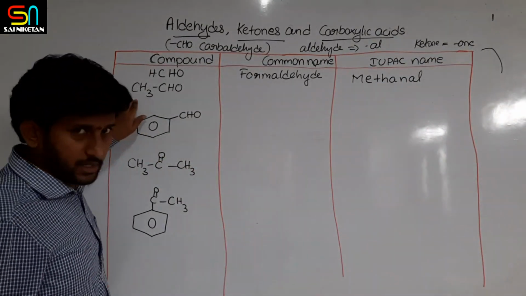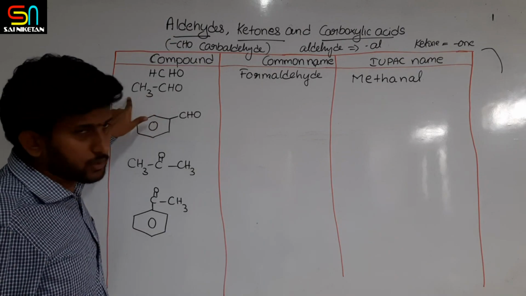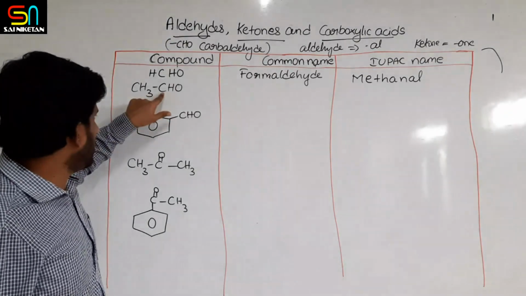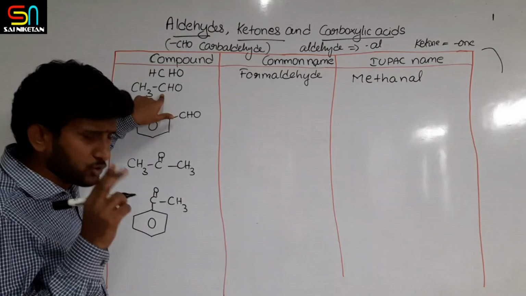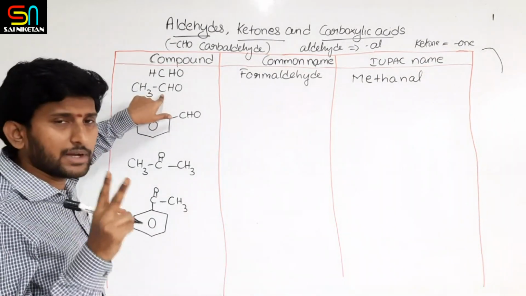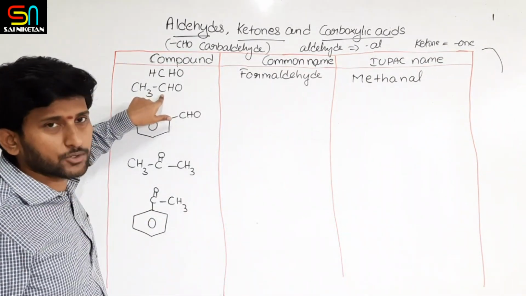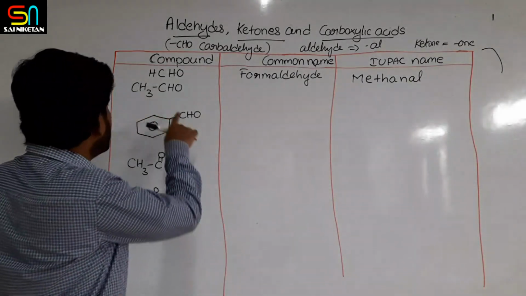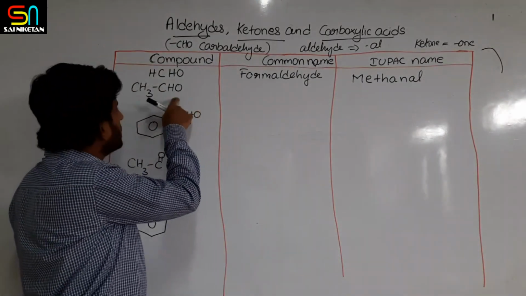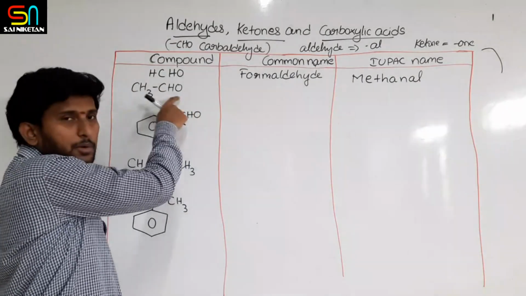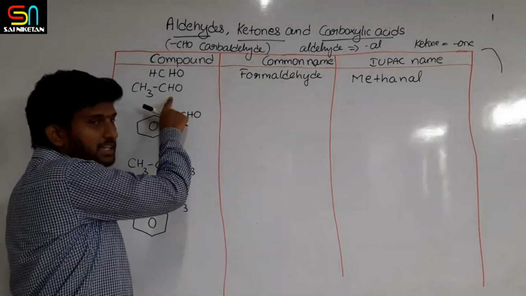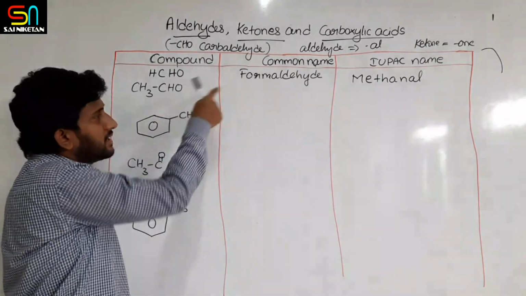Next, this aldehyde is a 2-carbon compound, and the 2-carbon compound acid is acetic acid, the common name. From acetic acid, if it is the aldehyde, remove ic acid and write aldehyde.